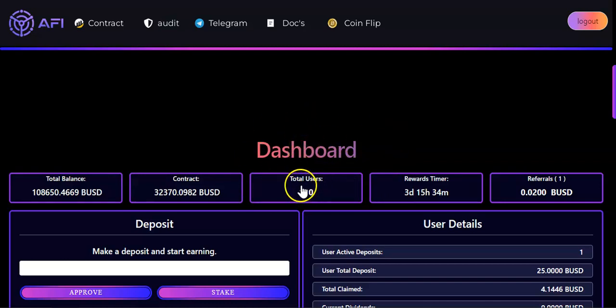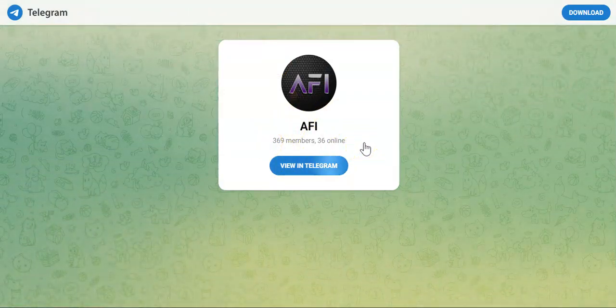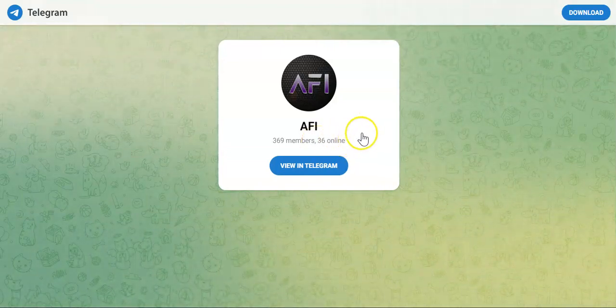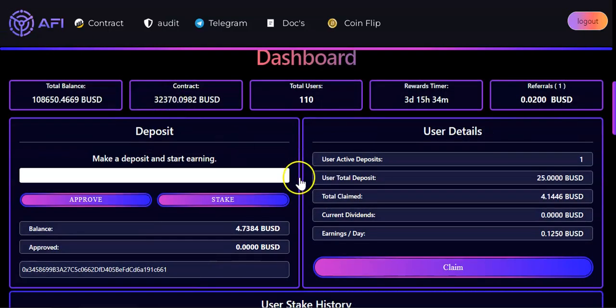But if the community starts growing to thousands, it gets harder because you will have to start trading with large amounts of money, in this case BUSD. The way it is right now, I'm happy with it. The TG has 369 members. It is not very active, but any questions that you might have, just go to the TG and ask. How this project works is very simple.